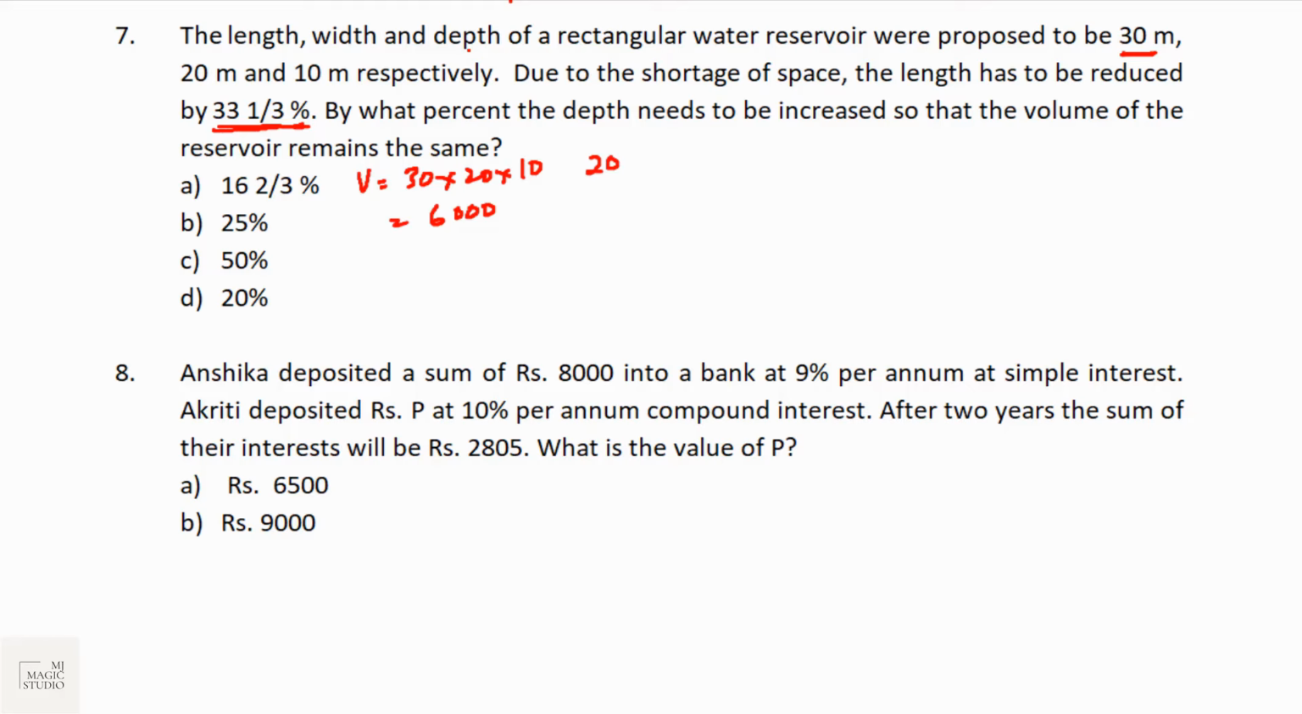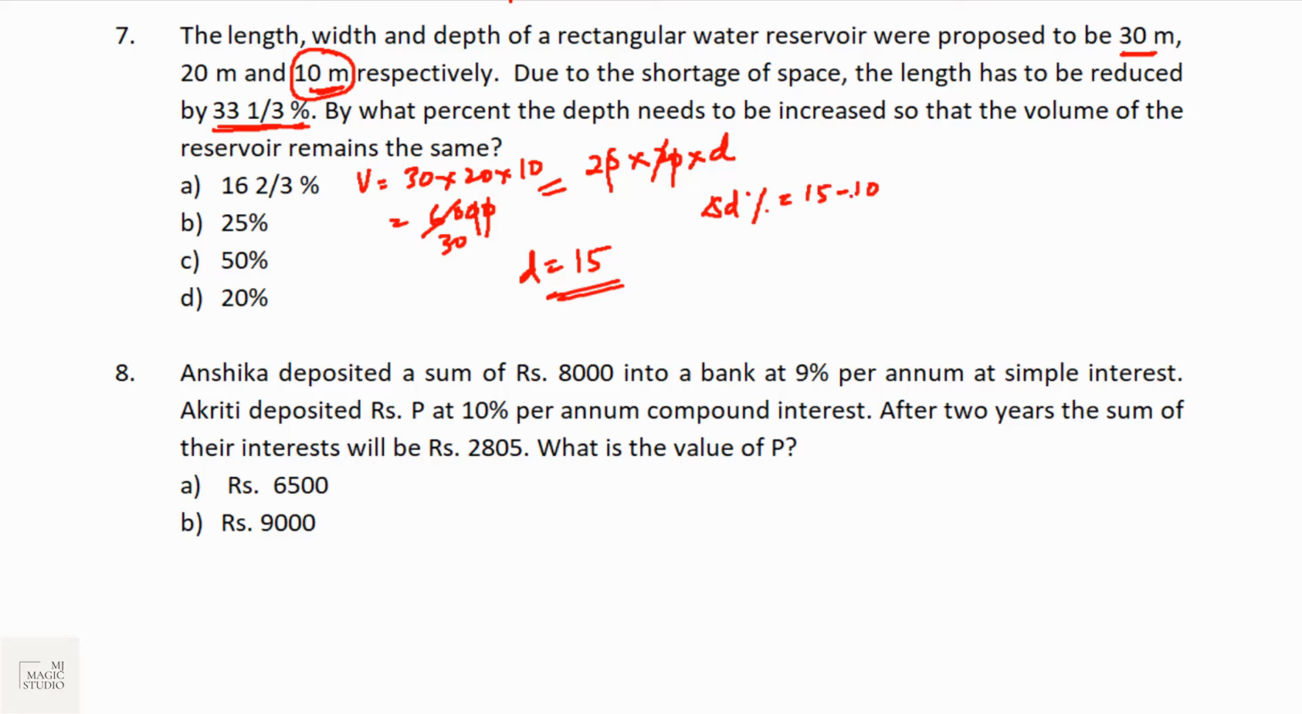By what percentage does the depth, which was initially 10, need to be increased so that the volume of the reservoir remains the same? Now what is not changing is the width. So let's take it as 20 and let's take the depth as D. That means these two are the same. If we calculate this, 20 into 30 equals 20 into D... D will become 15. So D initially was 10 meters. Now the depth should be 15 meters so that the volume is not changing.